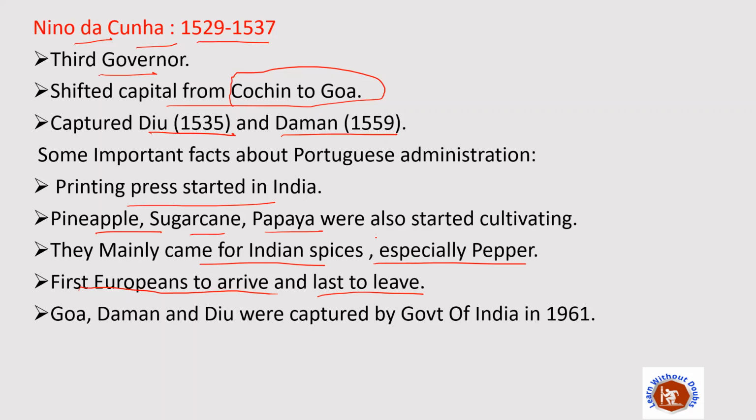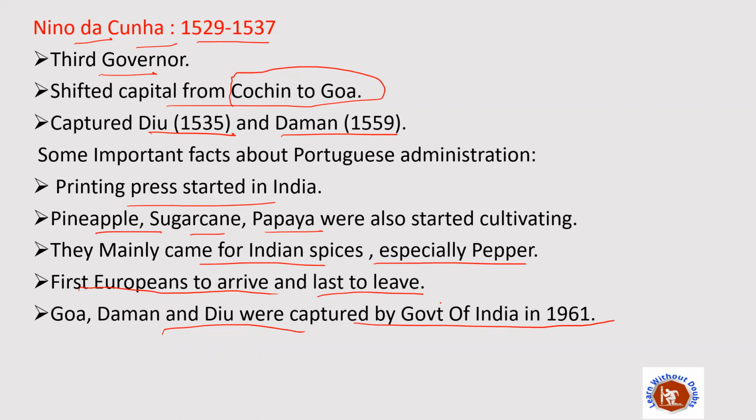Okay, so Vasco da Gama came to India in 1498, and they were forced to leave. After the commencement of the Indian Constitution, after 26th January 1950, they were forced to leave. So Goa, Daman and Diu were captured by the Government of India in 1961.